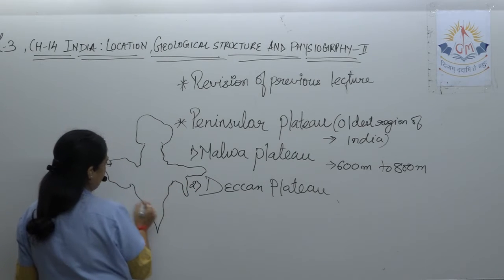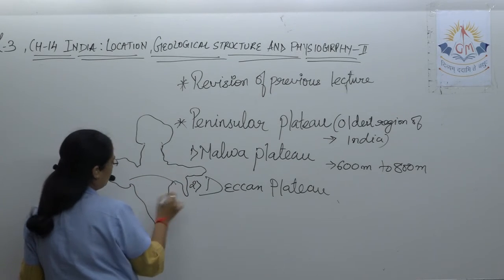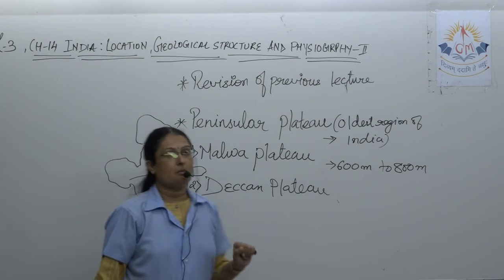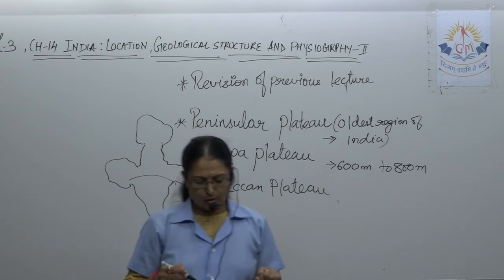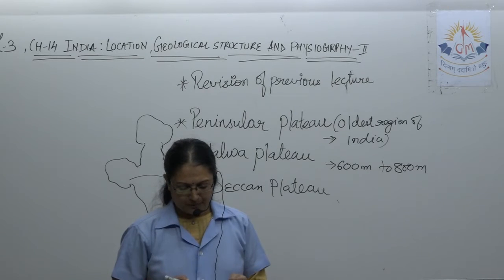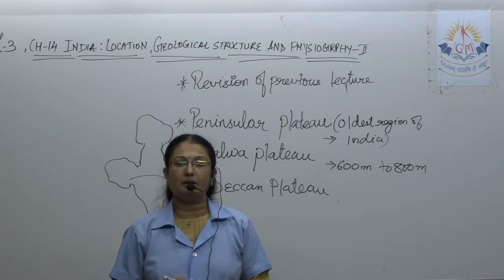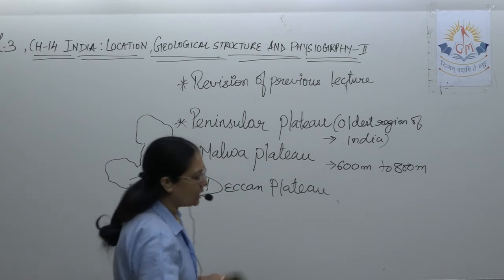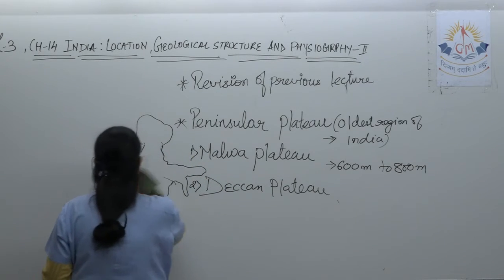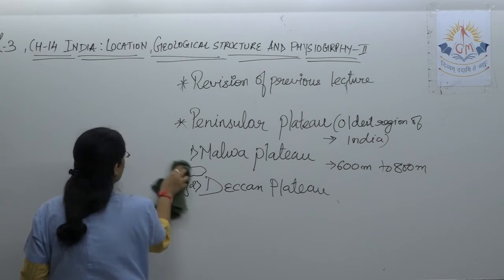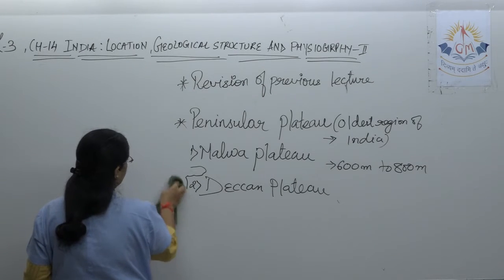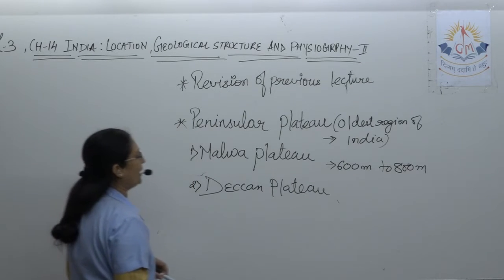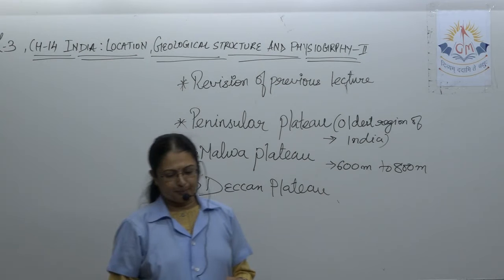So we consider as a. So we are talking about this portion. So three side water bodies है. So it is known as a peninsula. So that is also one line question, one liner question. As it is surrounded by sea on the three side, it is called the peninsular plateau. See, in the different way in exam we can ask the question. Question can be created in one or other way. So your conceptual understanding should be clear over here.